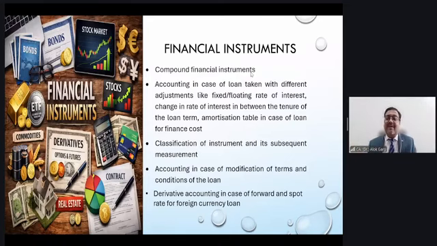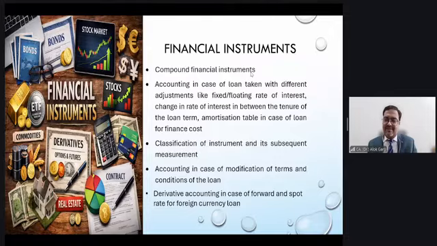Three standards. Ind AS 32 talks about what is a financial asset, what is a financial liability, what is an equity instrument. It defines those instruments. The basic principle: what is a financial asset? When there is a contractual right to receive cash or a financial asset of another entity, that is a financial asset. When there is a contractual obligation to deliver cash, it is a financial liability. Equity is the residual instrument. So Ind AS 32 is more of a presentation and theoretical standard.